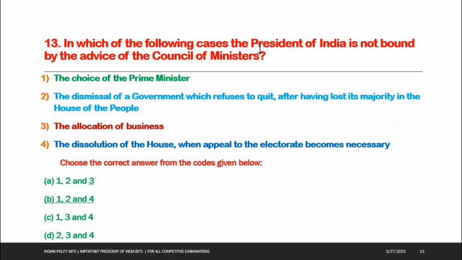Next one. In which of the following cases the President of India is not bound by the advice of the Council of Ministers? See the options. Option 1. The choice of the Prime Minister. 2. The dismissal of a government which refuses to quit after having lost its majority in the House of the People. 3. The allocation of business. 4. The dissolution of the House when appeal to the electorate becomes necessary. Choose the correct answer from the codes given below. Answer B is the right answer. 1, 2 and 4. In case of no confidence motion passed by the Lok Sabha, the government needs to resign. In that case, President need not be bound by the advice of the Council of Ministers.